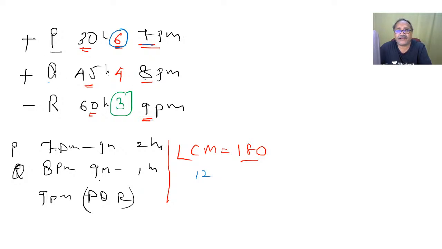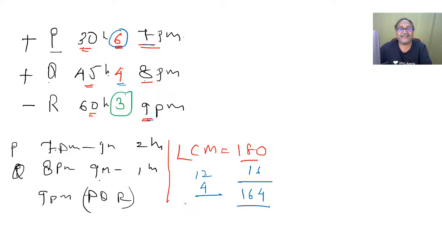Coming to tap Q. The tap Q started at 8 p.m., and 8 p.m. to 9 p.m. is 1 hour. And in 1 hour, how many units will it fill? 4 units it will fill. So by 9 p.m., when all the taps started, there were already 16 units filled. So take out the 16 units from 180, then you will be getting 164 units.